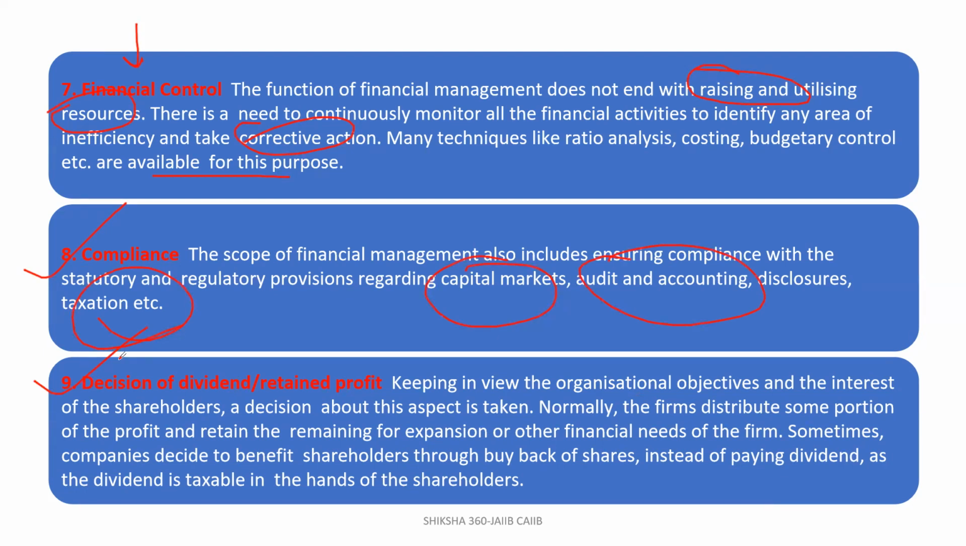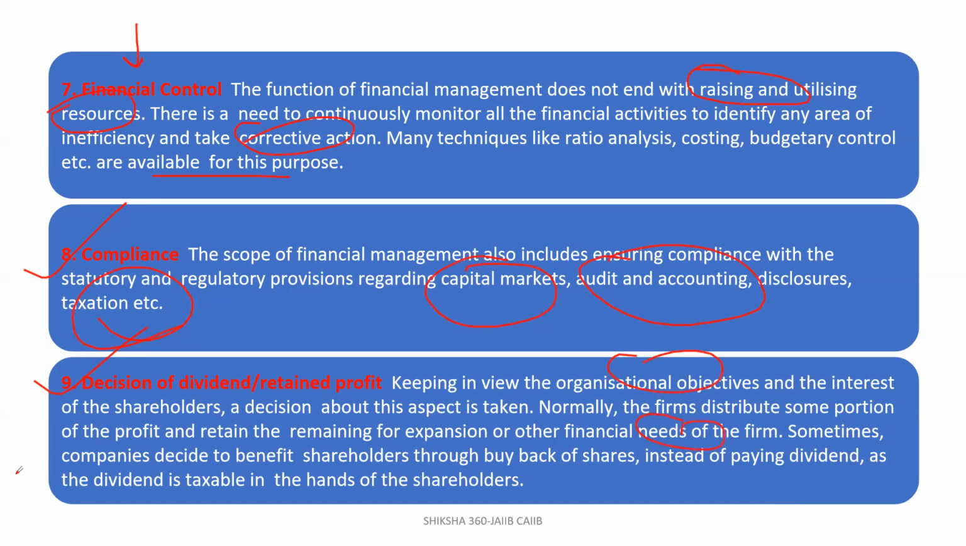Keeping in view the organizational objectives and the interest of the shareholders, a decision about this is expected. Normally, the firms distribute some portion of the profit and retain the remaining for expansion or other financial needs of the firm.